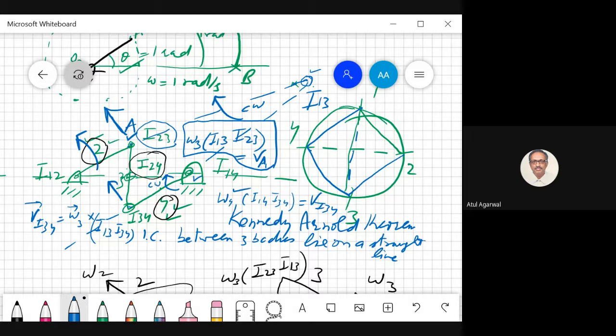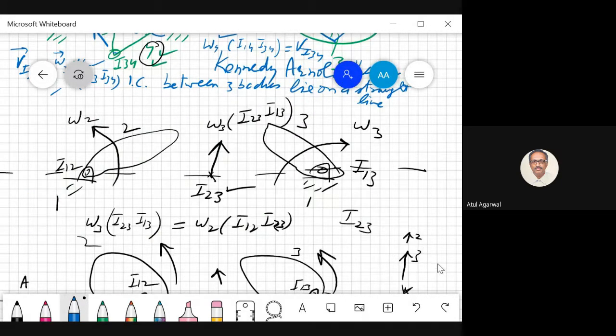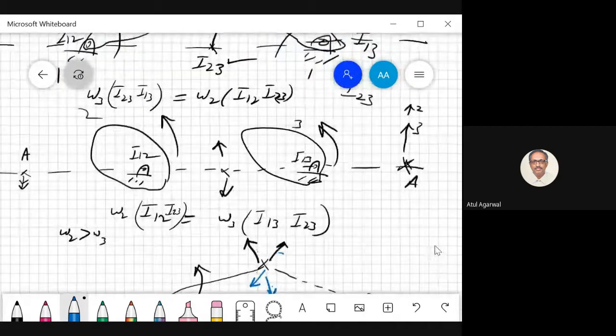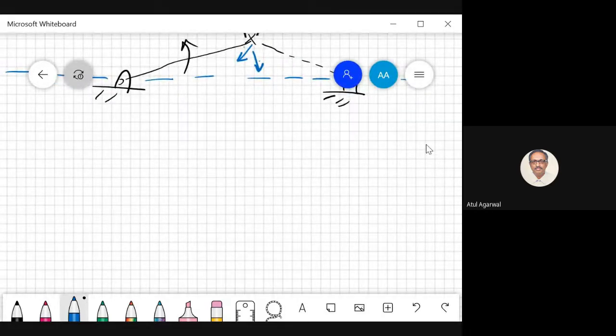Is it all right, Lavish? Yes, sir. Is it difficult? Sir, a little bit, like where what is happening, it was a bit confusing, but now it is a little clearer. Okay, so you really listen to the video and you will get to know. Somehow things got jumbled up when I was writing. But most of it I have repeated enough number of times today itself.